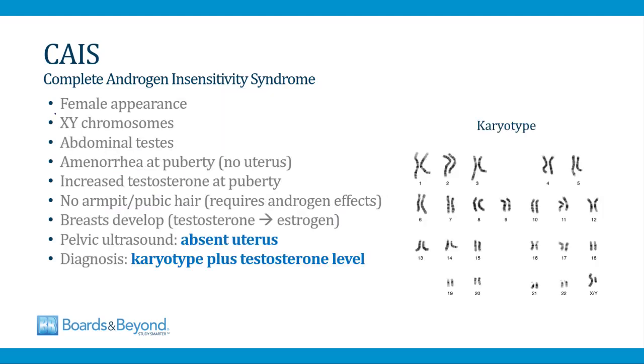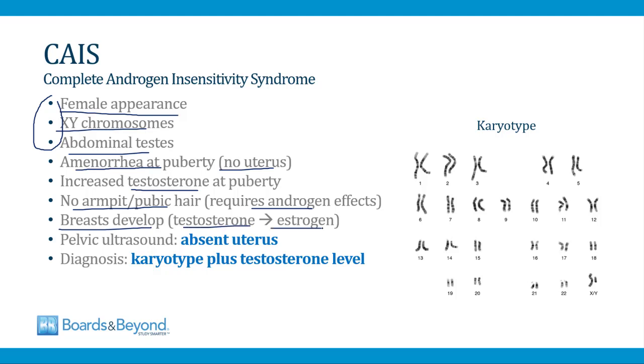So individuals with the complete androgen insensitivity syndrome have a female appearance at birth. They do not have external male genitalia despite having XY chromosomes. They have testes, but the testes don't descend, they're in the abdomen, and so this will appear to be a female individual until the time of puberty. When that happens, there will be primary amenorrhea, and that's because there is no uterus present to lead to menstruation. Also at puberty, the testes will begin making more testosterone. This won't lead to armpit or pubic hair because this requires androgen effects, but it will lead to breast development because some of the testosterone is converted into estrogens.